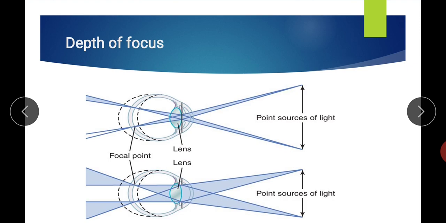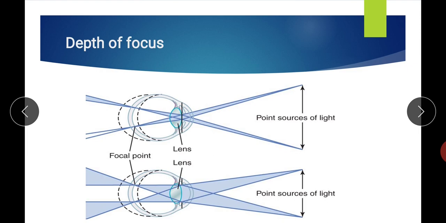But when we move the retina out of focus, from its normal position, here, because the length of the focal point is large, even when we are moving the retina out of focus, still the focal point is on the retina. And so the image remains clear, and as in this second figure, when we move the retina out of focus, the focal point is not on the retina.